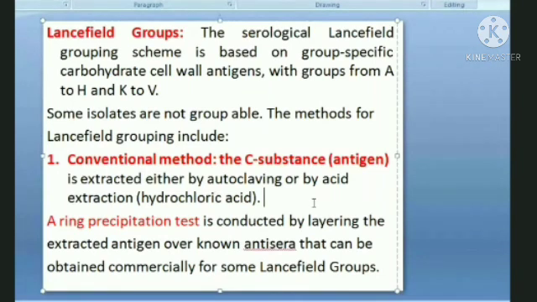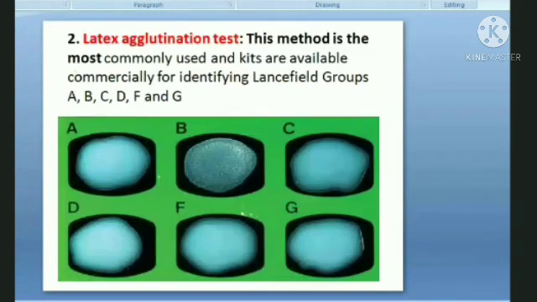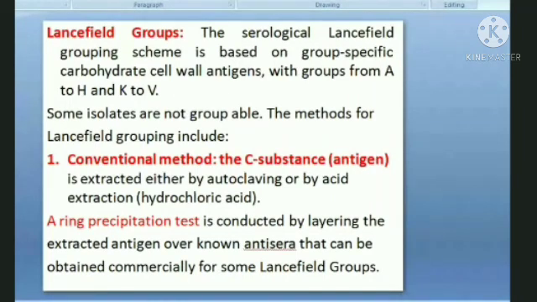ठीक है, अभी क्या होगा, this antigen and antibody, they will either move towards each other, and at the junction जहाँ पे कि antigen and antibody मिले हैं, at an equivalent proportion these antigen and antibody will react with each other and there will be a precipitation formation. A precipitation will be formed, right? So that is a ring precipitation test. Whichever serum is having a specific antibody against the C substance will react with it and it will form a precipitation ring. See, this is very highly specific, right?